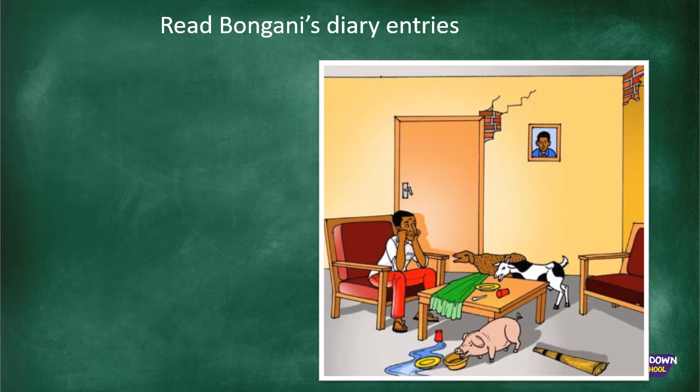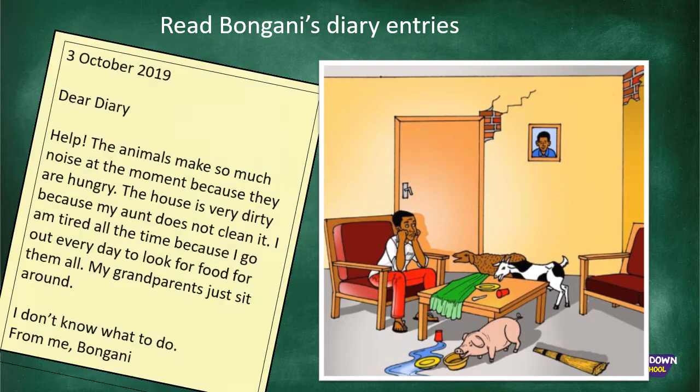Let's read 2 diary entries from Bongani's story that we heard in our listening and speaking lesson this week. This is the first diary entry. Do you remember this situation? He's very upset because he's out at work all day. His aunt and uncle never help with the home. They don't feed the animals. The grandparents just sit around and he doesn't know what to do. So this is what he writes.